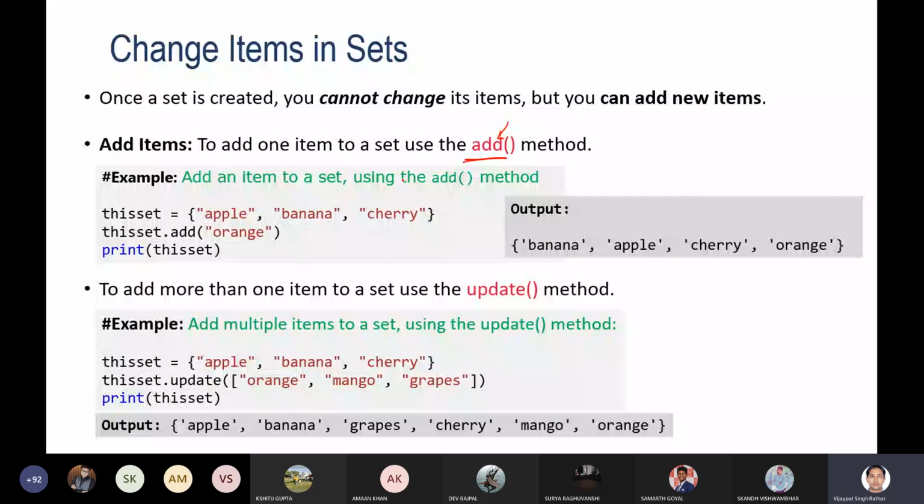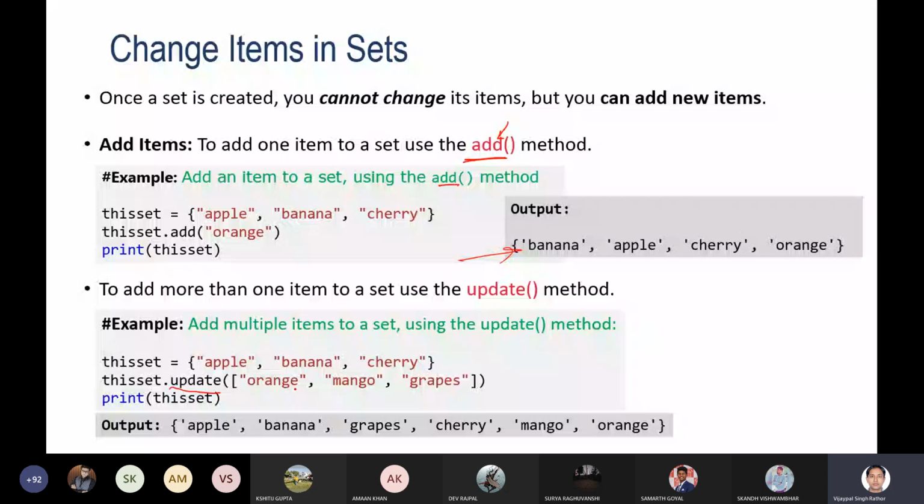You can also add multiple items. The add method will add only a single item. If you want to add multiple items, then you can use the update method. With the update method, you can specify the multiple items that you want to store in the set. Here you can see orange, mango, grapes you are going to store.